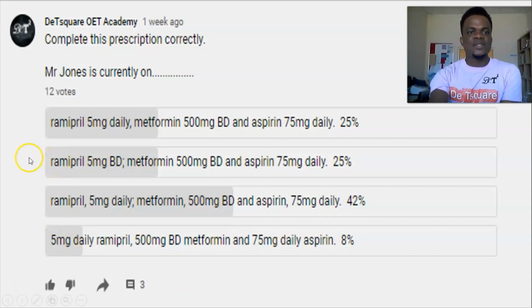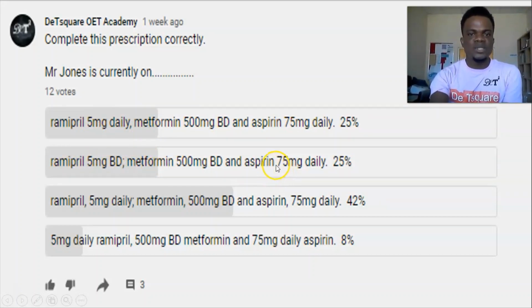Now let's look at this one. I released this one a week ago. Complete this prescription correctly. Mr. Jones is currently on, look at this prescription, Ramipril 5 milligram daily, metformin 500, and so on. If you look here, the name of the drug is not separated from the dosages with a comma, and each prescription is not separated with a semicolon. So this is not correct.